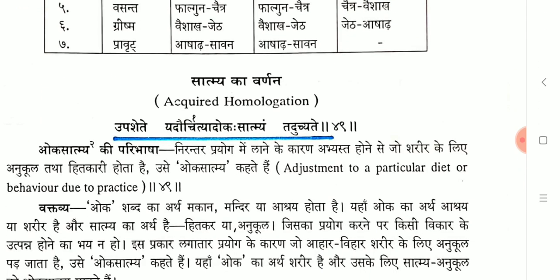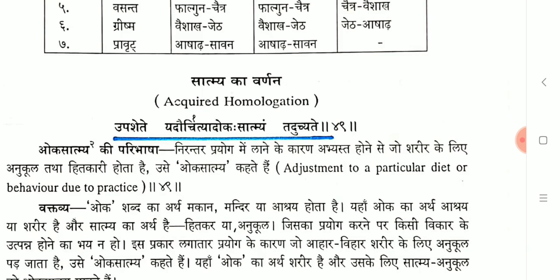Okay, next about the Satmya Varnana. What is Satmya? One which is practiced and adopted is Satmya. Upashete taddauchityam okaha satmyam taduchyate.